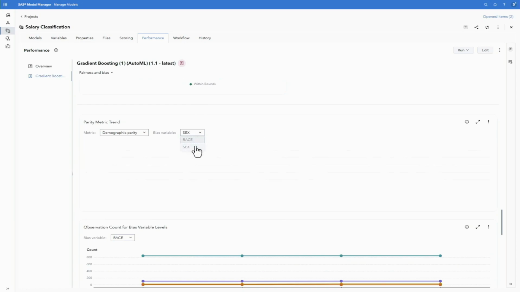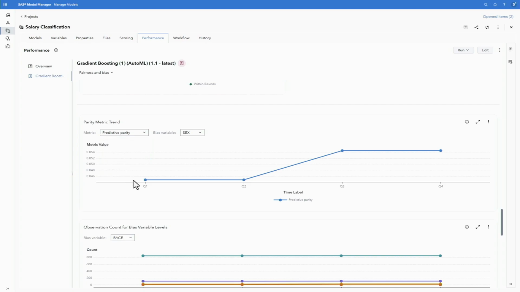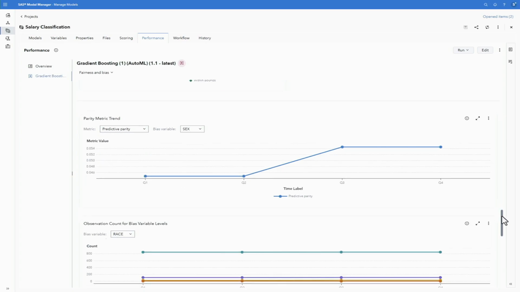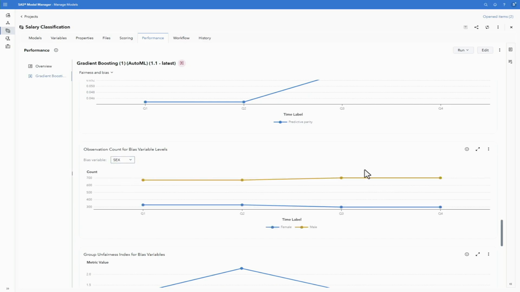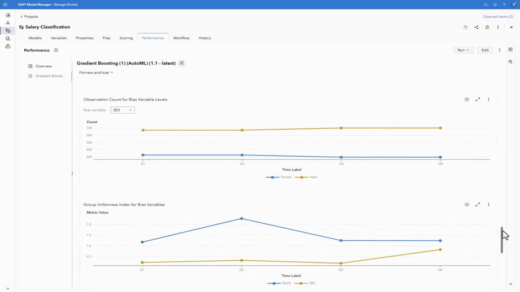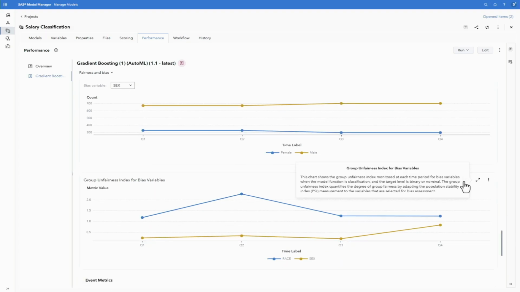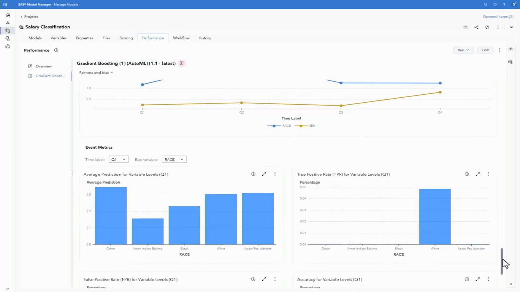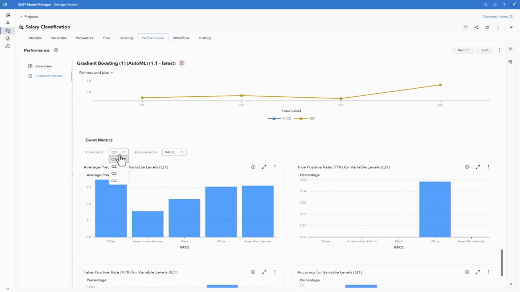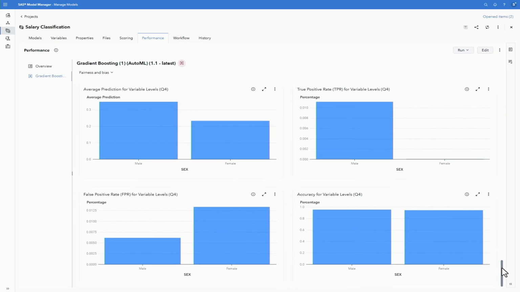And again, brand new as of March, we now have fairness and bias monitoring as a part of our performance monitoring report. And you can see, is my model treating these groups differently in the prediction that it is giving these groups, as well as the performance on these groups. So we have various parity metrics available. We are looking at the distribution. We have a group unfairness index. And if we scroll down, we can actually look and see if there's any differences in the values for the prediction, for the performance, for each of these variables at each of these time points here.